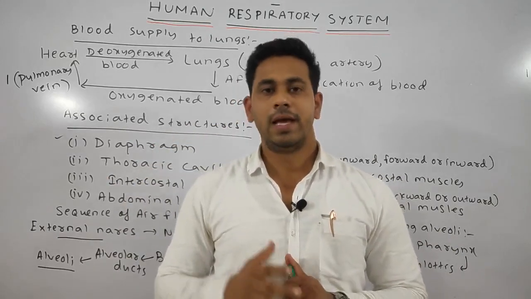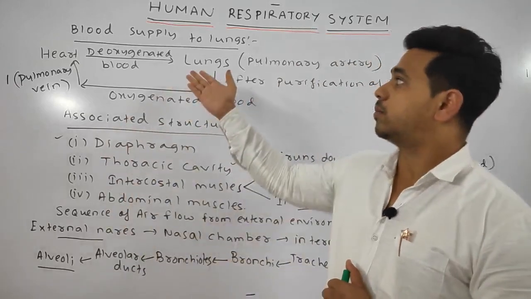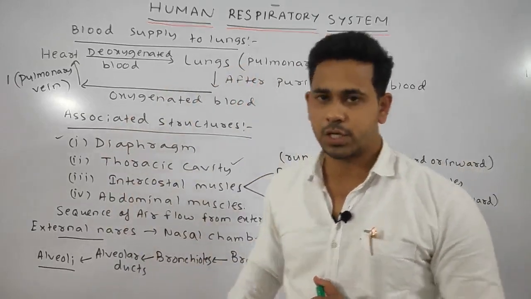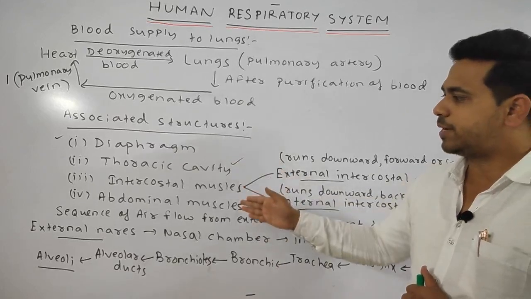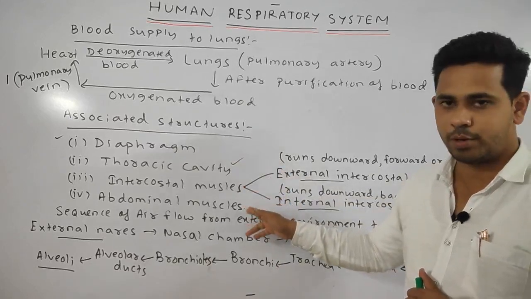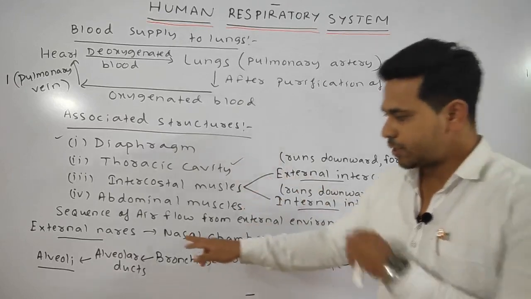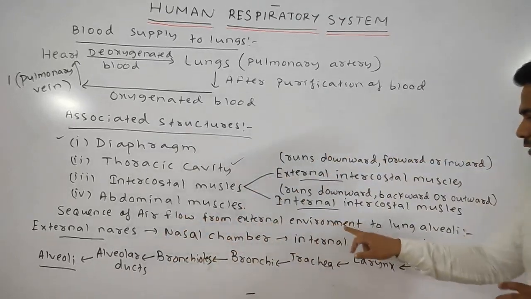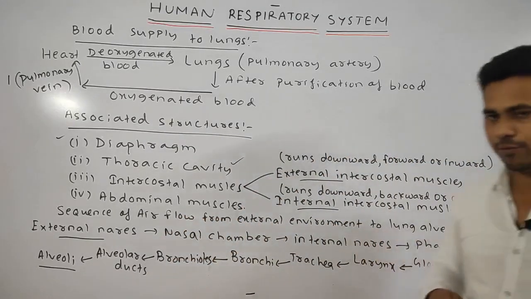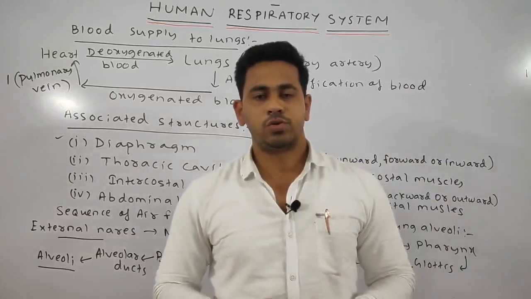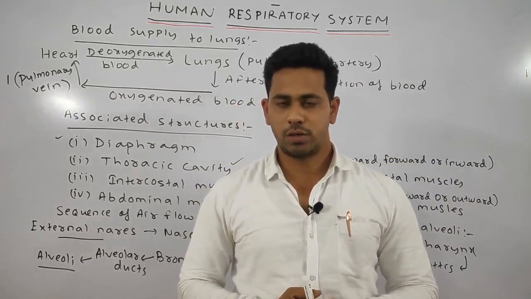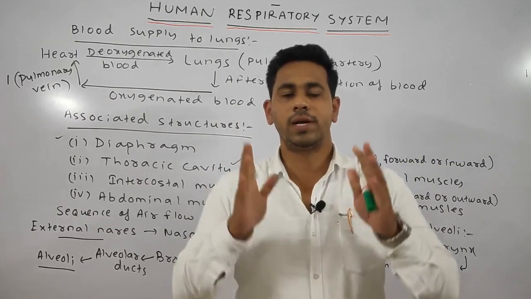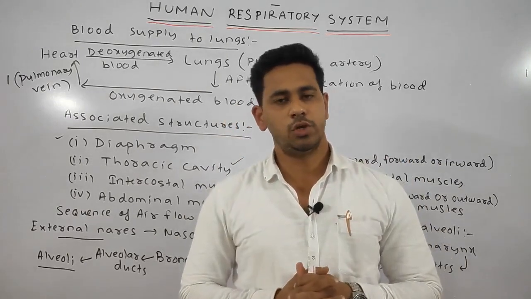Next we discussed the blood supply to the lungs, and lastly the associated structures, such as the diaphragm, thoracic cavity, intercostal muscles, and abdominal muscles, and the sequence of airflow from the external environment to the lung alveoli. So students, by this we have discussed the complete portion of the human respiratory system, or the various parts involved in it.